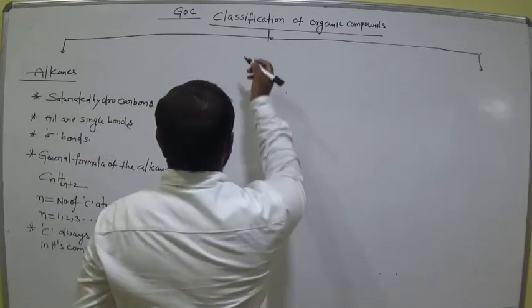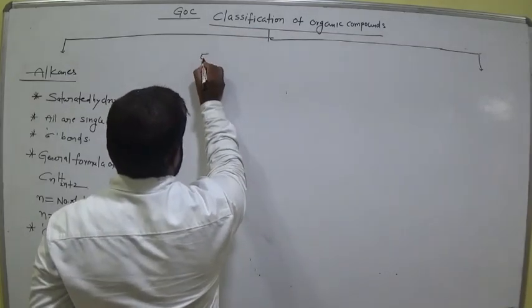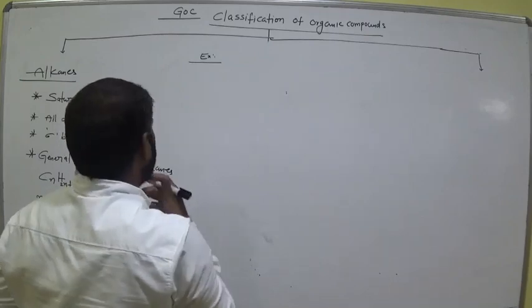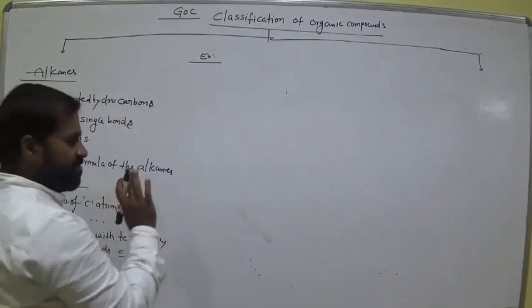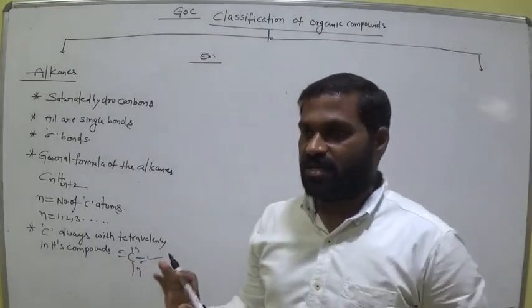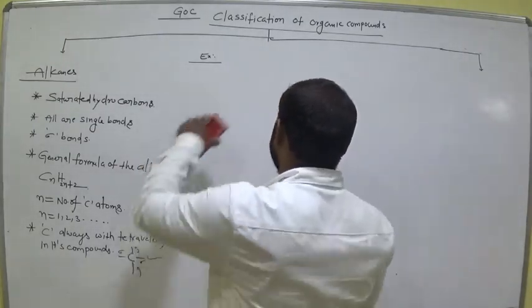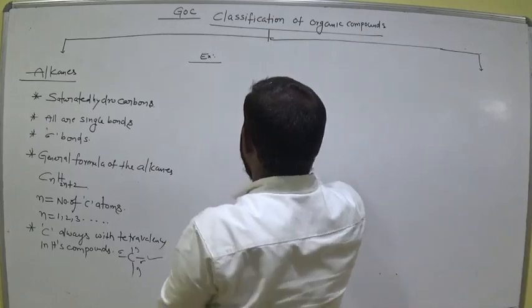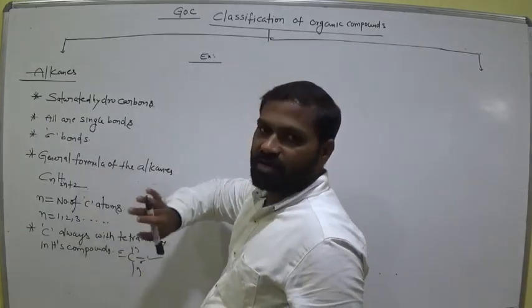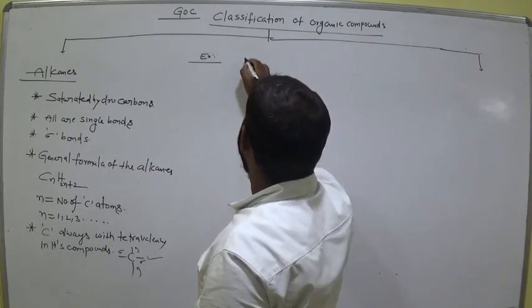Now examples. How to write the formula for some important alkanes. First of all, we have to follow the general formula. First we have to write methane.